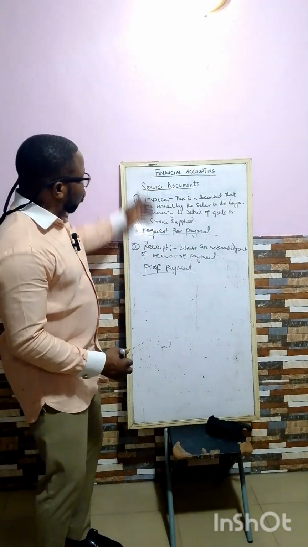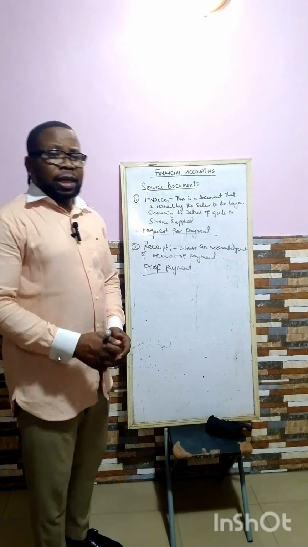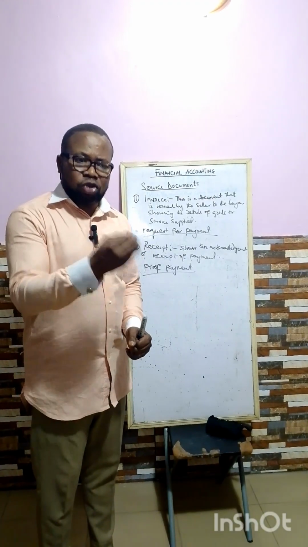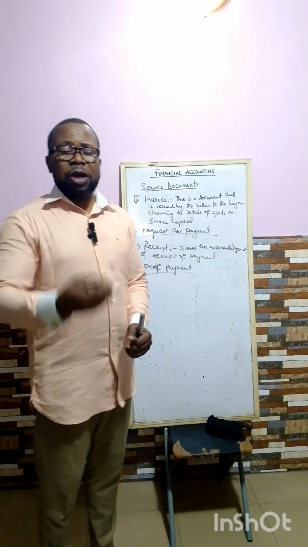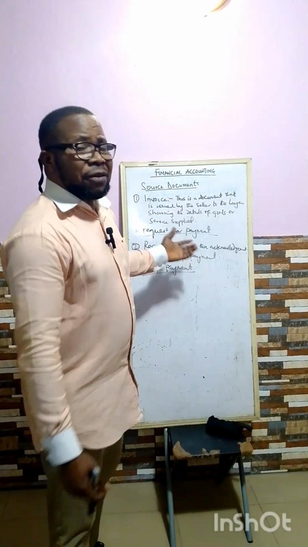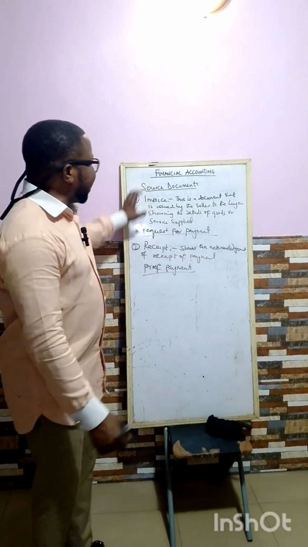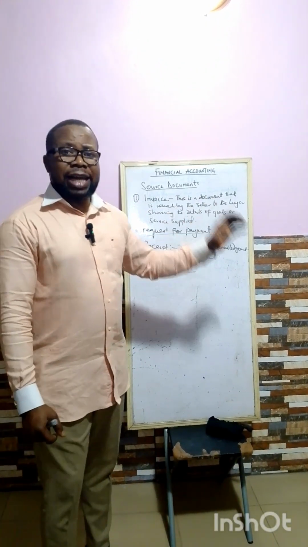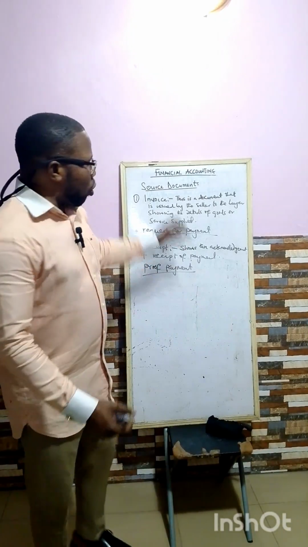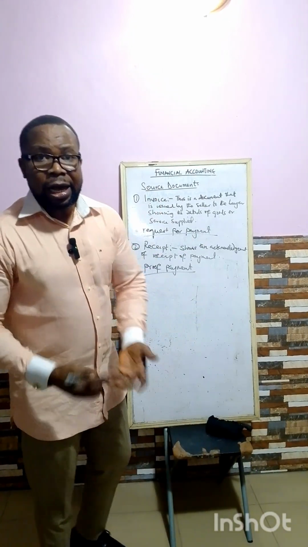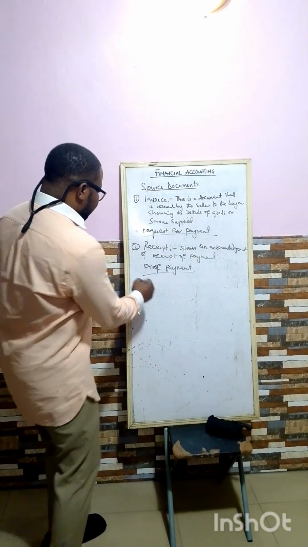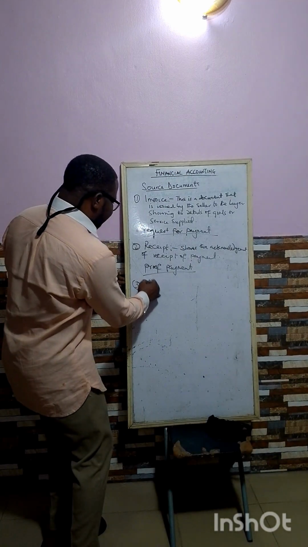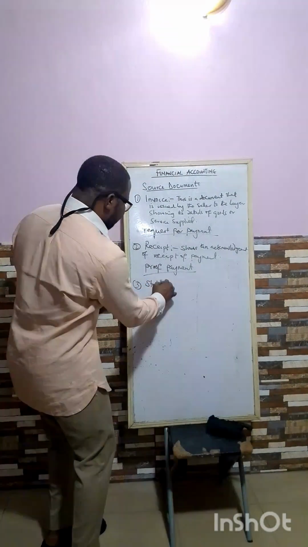Àwọn source document that I mention yìí, these source document are the document that will enable us to be able to prepare our final account. Whenever tá a bá fẹ́ prepare final account, I need àwọn document yìí. It will aid our preparation. Tí ò bá sí document yìí, there is no way tá a fi lè prepare our final account. Number 3 ni à ń pè ní statement of account.